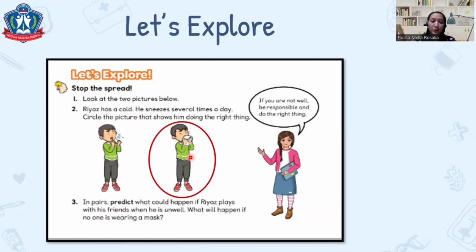So, can you predict what could happen if Rias plays with his friends when he is unwell? What will happen if no one is wearing a mask? Correct, friends. Yes, the illness will be spread out. If you are not well, be responsible and do the right things, such as wearing a mask or covering with a cloth when you sneeze.